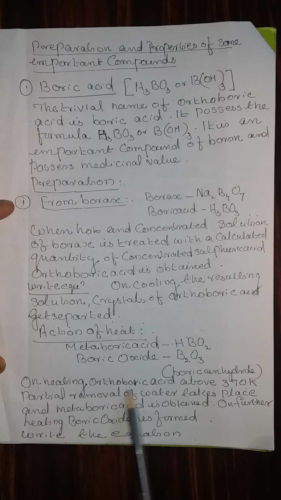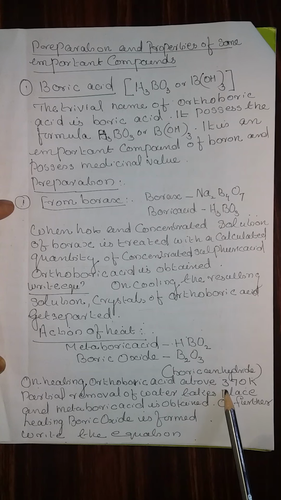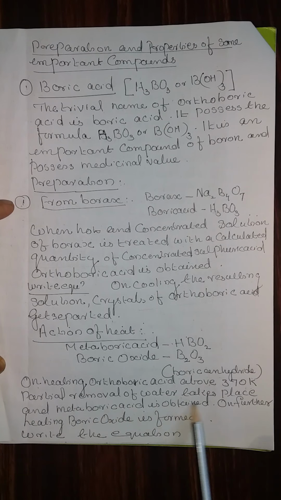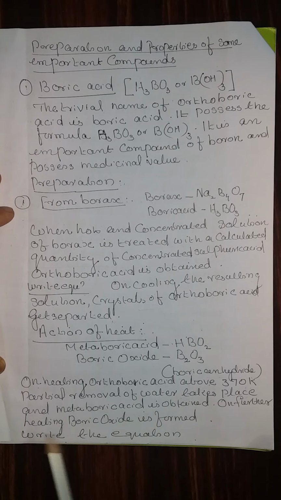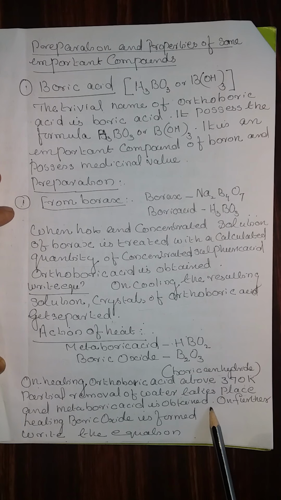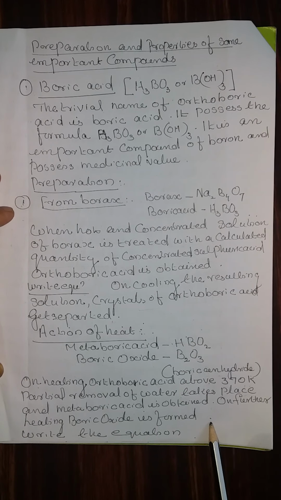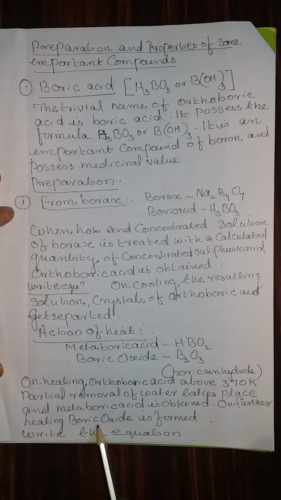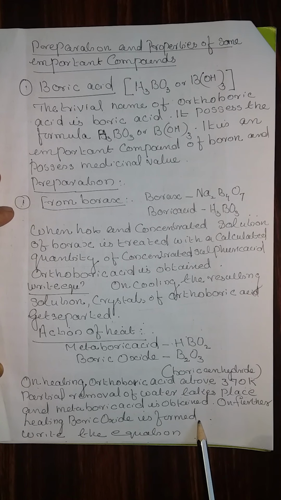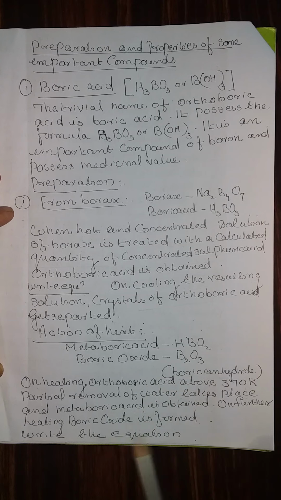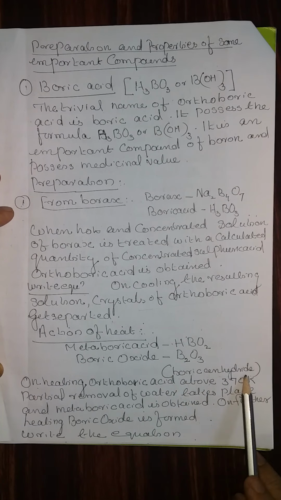On heating orthoboric acid above 370 Kelvin, partial removal of water takes place and metaboric acid is obtained. When you write the formula, below that write the name in words. On further heating, boric oxide is formed. Below that write the other name for boric oxide, that is boric anhydride. Write the equation.